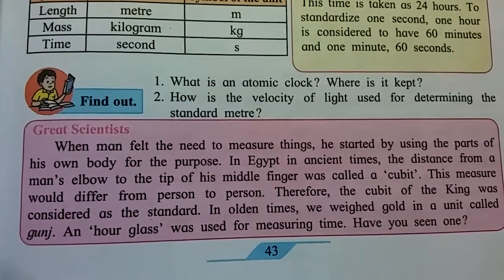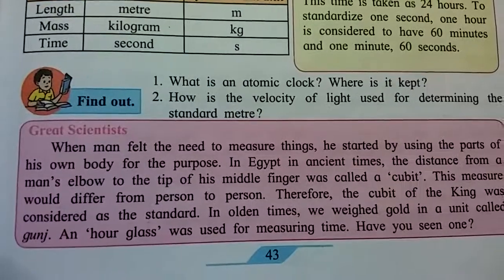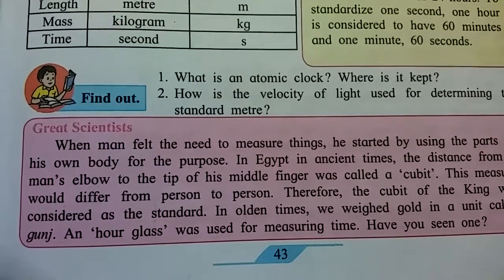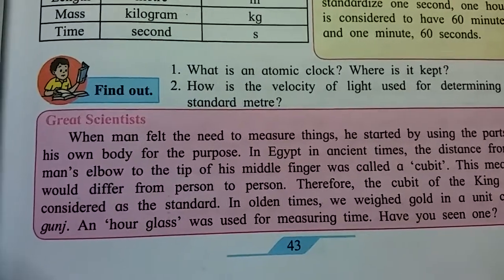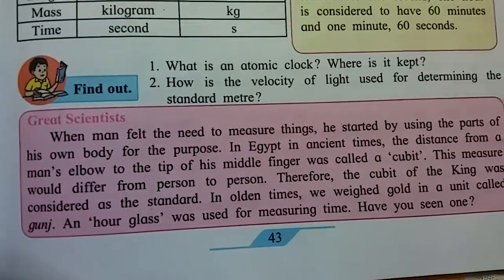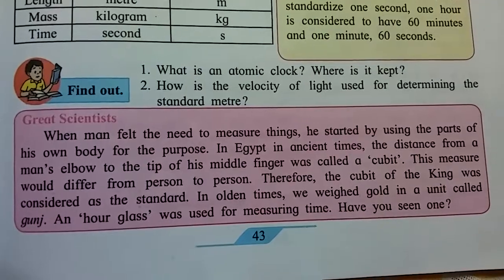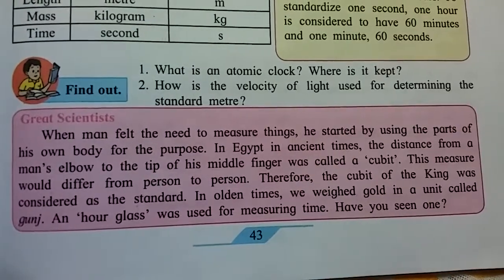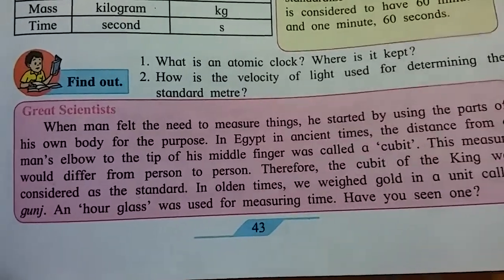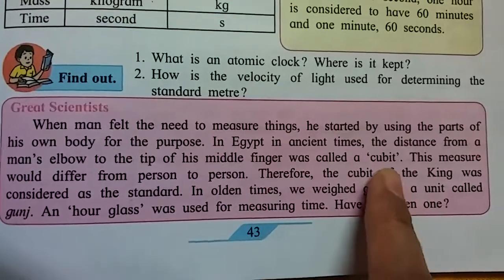When man needed to measure things, at that time they didn't have instruments for counting or measuring. At that time man used their body parts like hand or feet. In Egypt, in ancient time, the distance from a man's elbow to the tip of his middle finger was called a cubit.